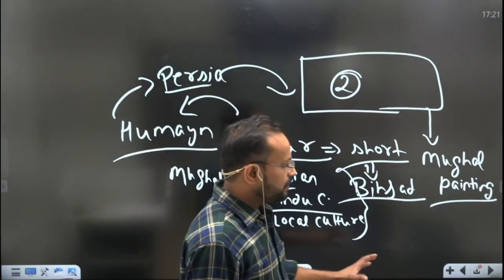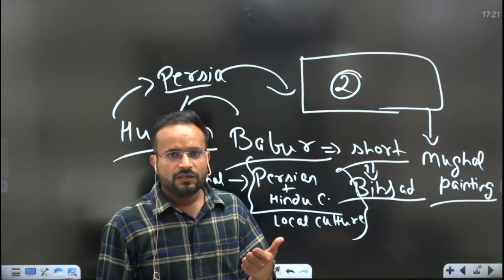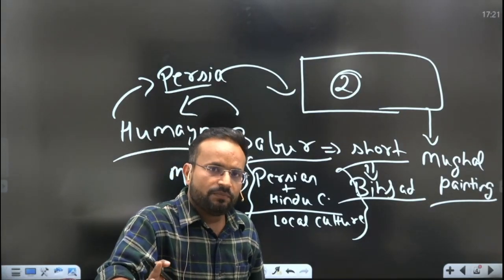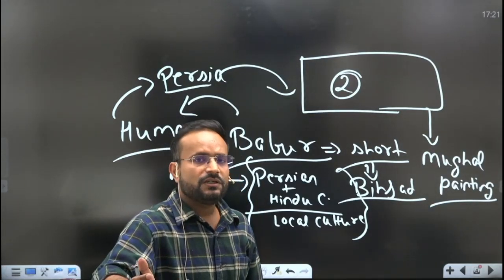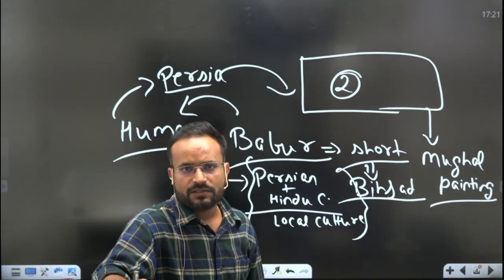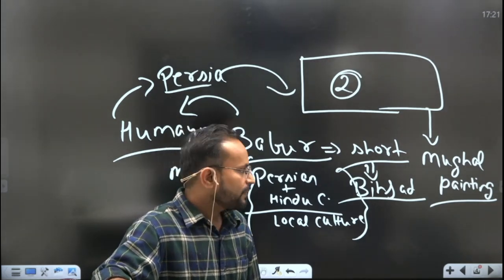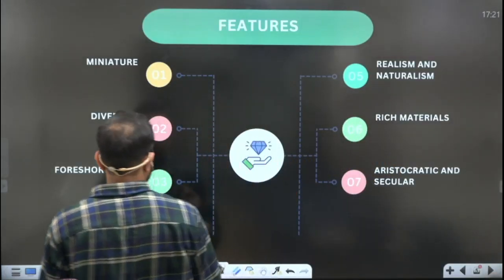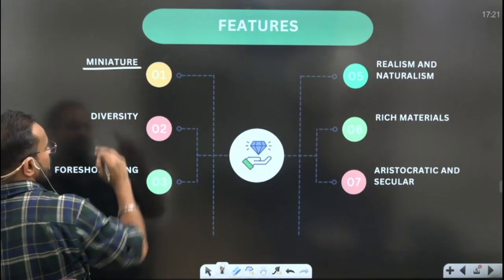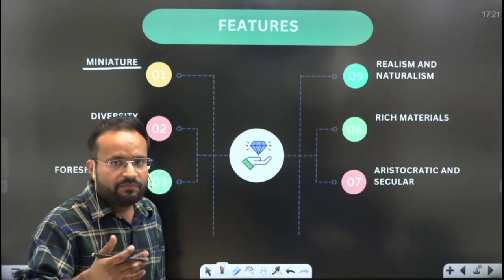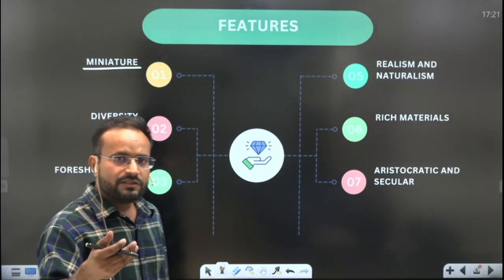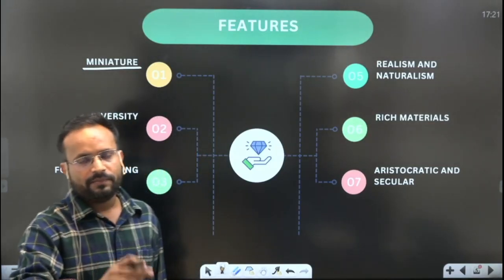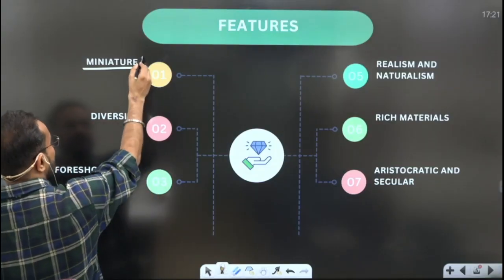Now let's see something from the mains dimension, because in this year the salient features of Harappan architecture have been asked. So you never know, salient features of Mughal paintings could be asked in the mains, maybe next year. So let's see some of the important features of Mughal paintings. The first one is that it was mainly miniature in nature. Although during the time of Jahangir we will see that the miniature paintings started getting replaced by portrait paintings, it was largely miniature in nature.